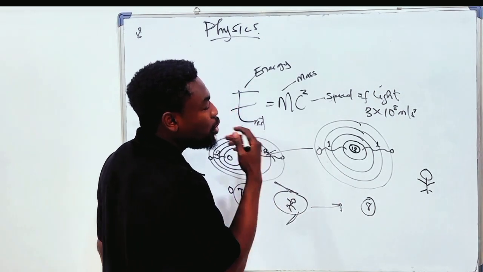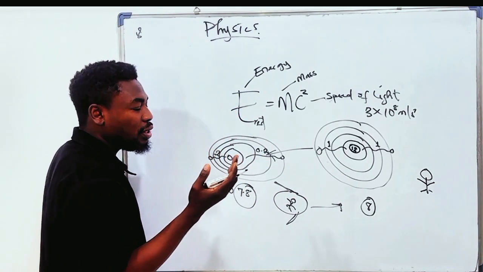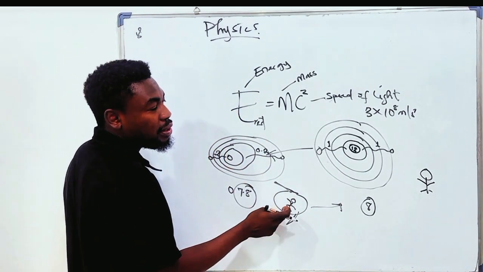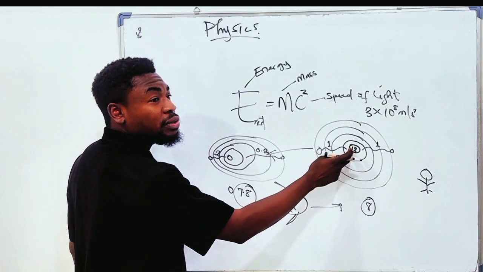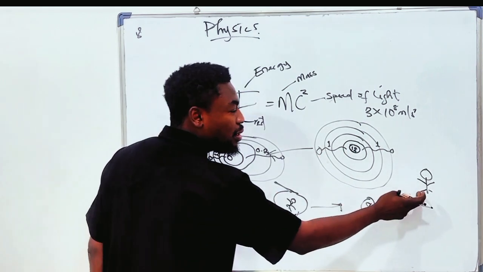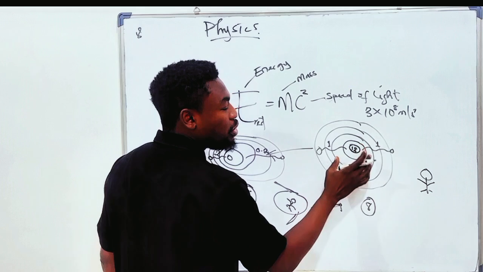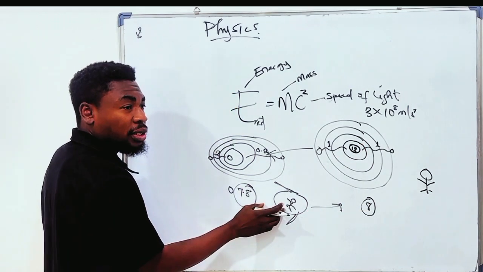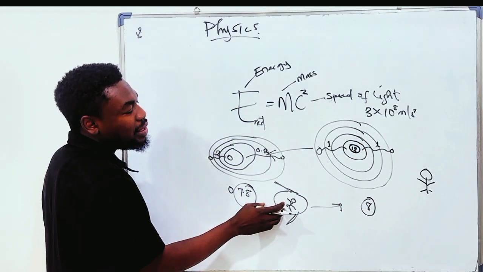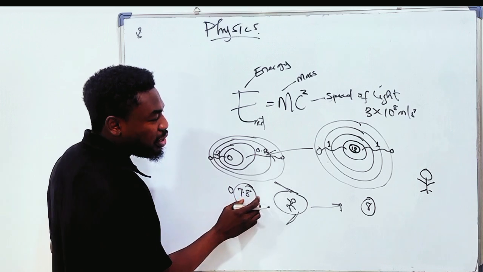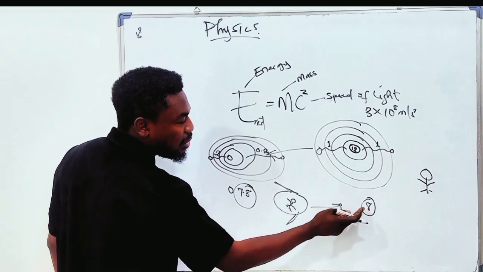So why are we observing this? We go back to relativity. We said that his friend is moving, so she will see this particle as moving in the opposite direction while he is stationary. So what he observed is different from what she is going to observe. So at the end of the day, he asks, what is the change in mass between this and this?